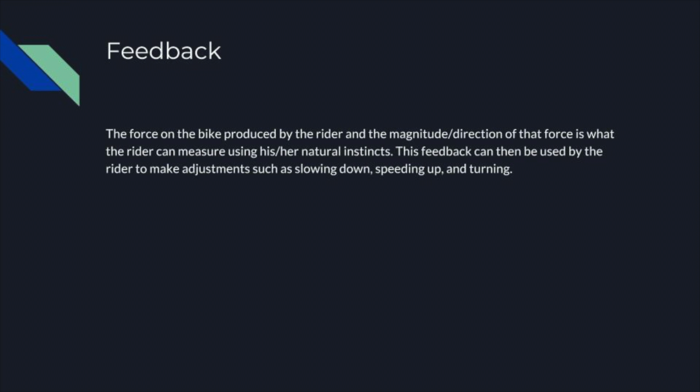The force of the bike produced by the rider and the magnitude or direction of that force is what the rider can measure using his or her natural instincts. This feedback, or the rider's instincts, can then be used by the rider to make adjustments such as slowing down the bike, speeding up, or turning.